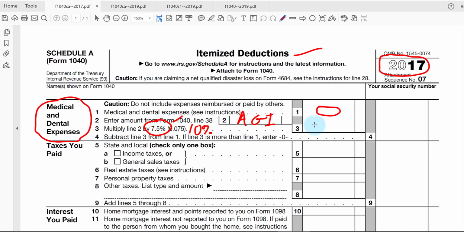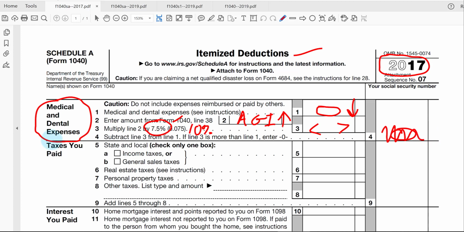So again, you would reduce the total of your qualifying costs in line 1 to get the remaining amount here. And for most people, because their qualifying cost is relatively low compared to a higher adjusted gross income, there's probably no medical costs being deducted on most Schedule A's.